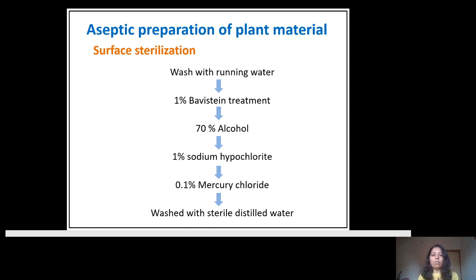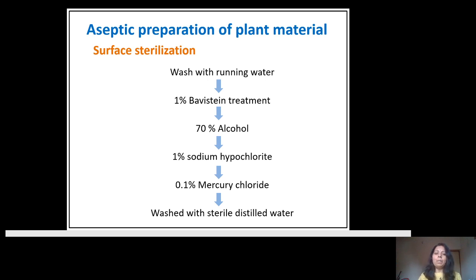First, wash this material, your source material, your explant, thoroughly with running tap water, and then give a treatment of some fungicide like Bavistin. That is, wash this material with a 1% solution of Bavistin. Then give the treatment of 70% alcohol.